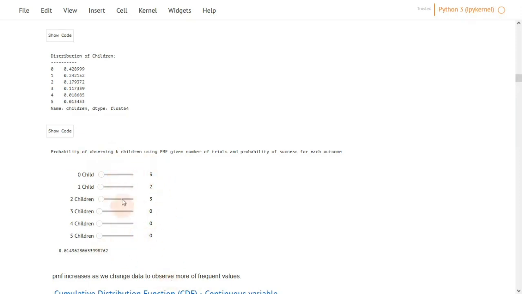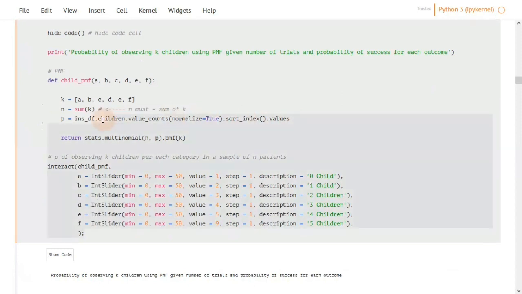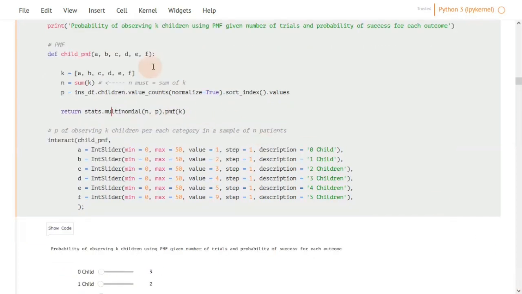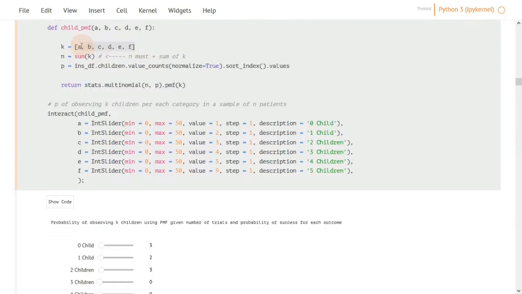This thing here is called a widget, which takes a function and lets you interact with it by changing some of the variables. So if you look at the code, we first establish our multinomial function of modeling children distribution. We actually want to interact with this function by changing the number of k. K is represented by these parameters, and these parameters are actually a range of values, and this range of values takes on a minimum and a maximum.